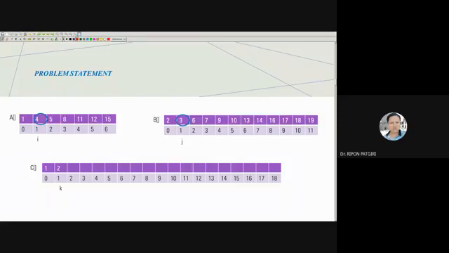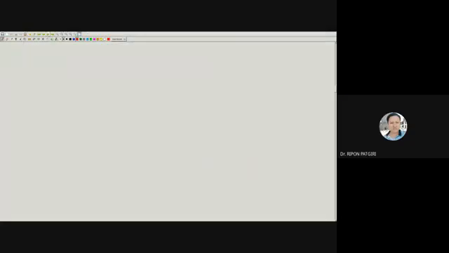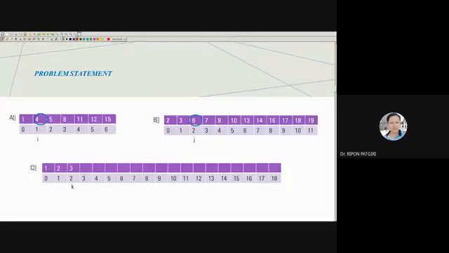Now compare 4 and 3. Which one is the smallest? This one is the smallest. That's why I compared 4 and 3, and 3 has to be put here because it is smaller than 4, and K has to be increased and J has to be increased. J is equal to 1, if we increase it, it becomes 2. So this is the result.